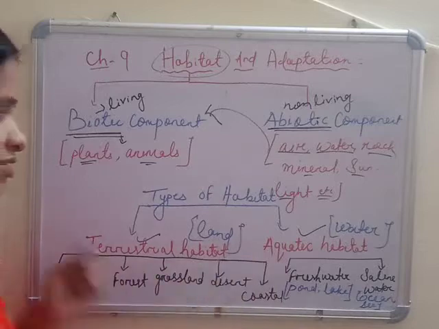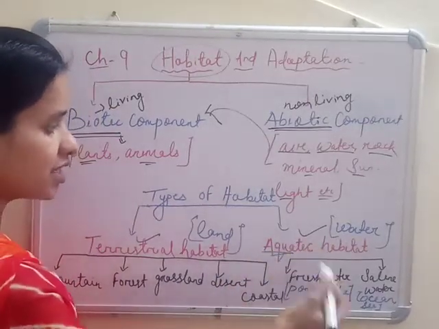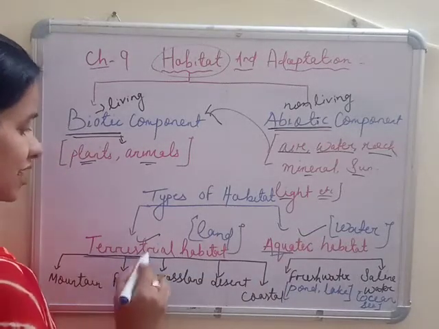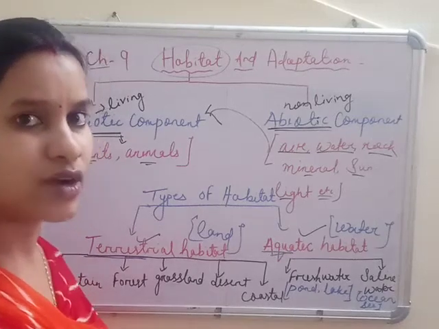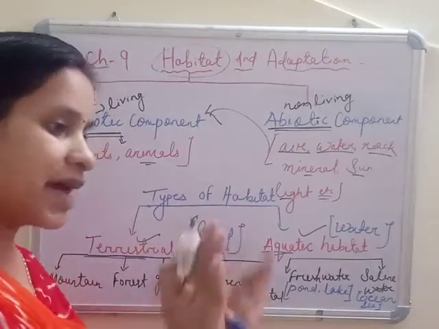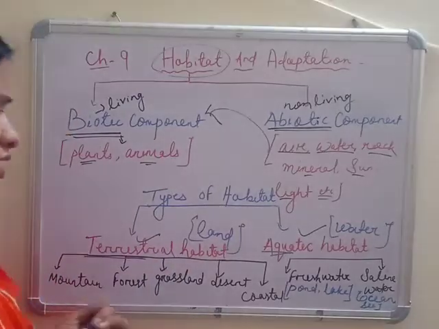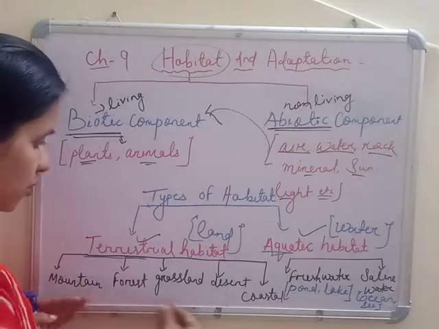So aqua means water. तो जो रहता है aqua पानी के अंदर उसको बोलेंगे aquatic habitat. Okay, or aquatic animal you can say. And terrestrial means land. The organism or the plants which live on land are called terrestrial animals, and that habitat they are called terrestrial habitat. Okay. So again the terrestrial habitat or the land habitat is divided into so many categories.